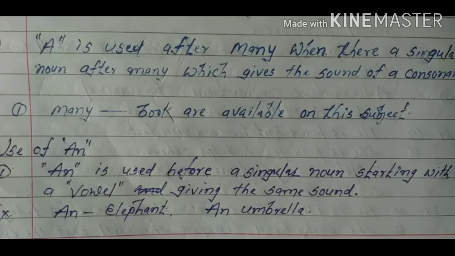If there is such a condition, you will have to apply a there. So see the example: many a book is available on this subject. So here book is a singular countable noun, and we will have to apply a before it.